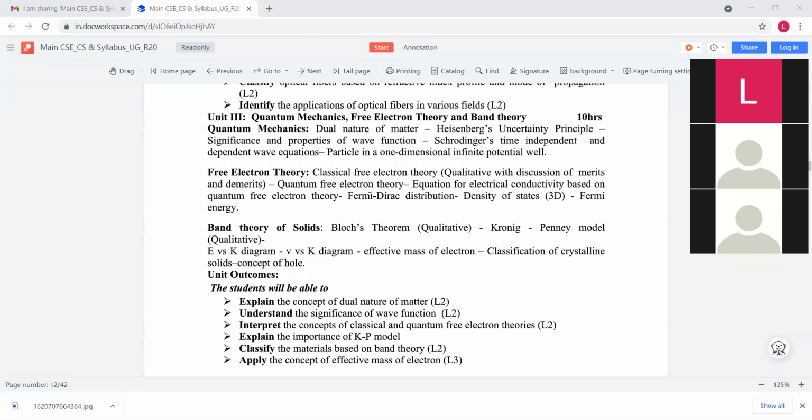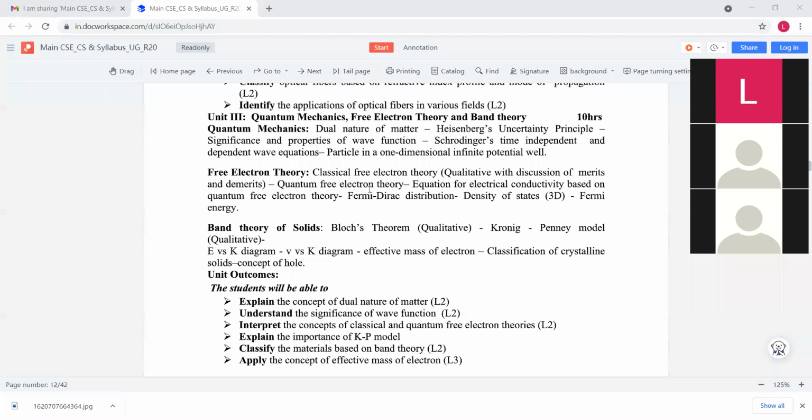So for any metal, the characteristics are based on these free electrons. That means how the valence electrons bond with other elements, how the properties of free electrons change, then automatically based on these, the entire metal properties change. So the main key point for discussing the properties of metals is nothing but free electrons.